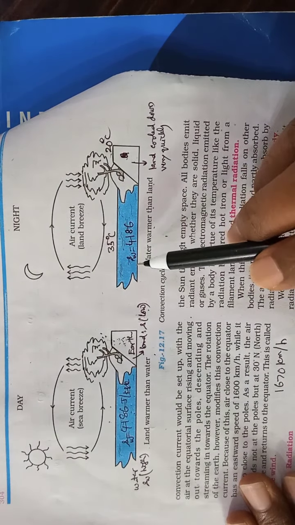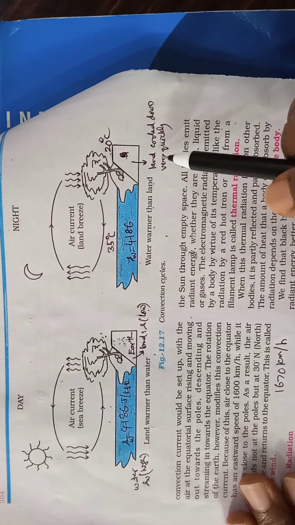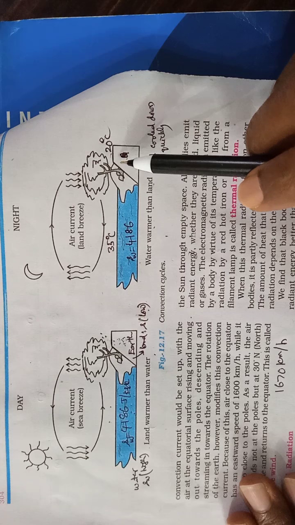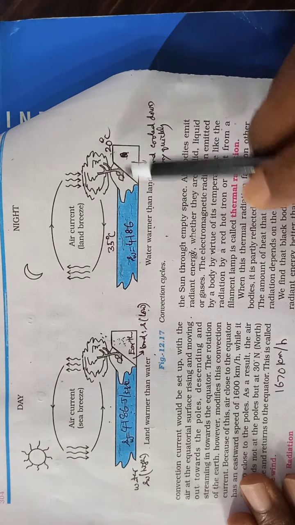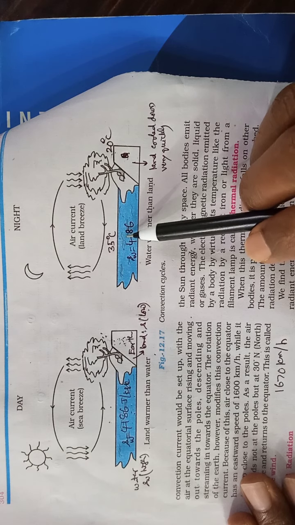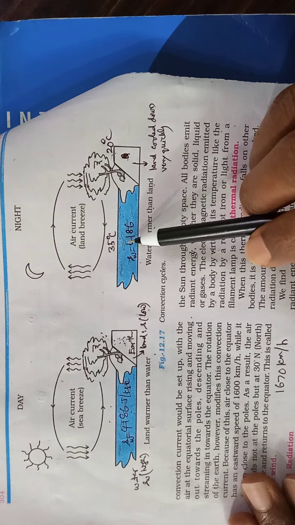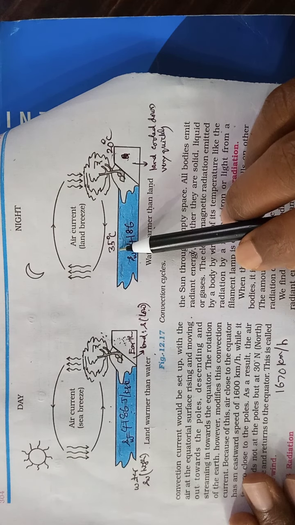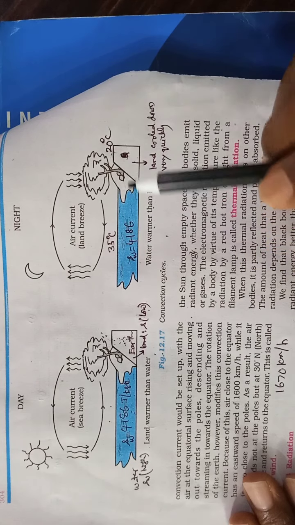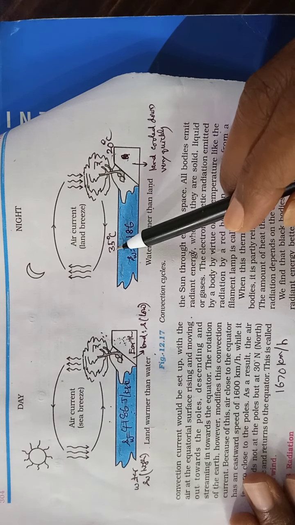In the night time, our earth loses heat energy very quickly, so it cools down very quickly. Suppose its temperature is 20 degrees centigrade, but water loses heat very slowly, therefore its temperature is 35 degrees centigrade. So compared to land temperature, water temperature is higher.